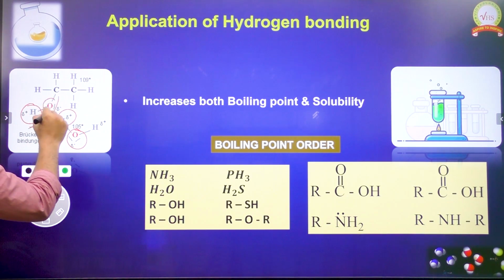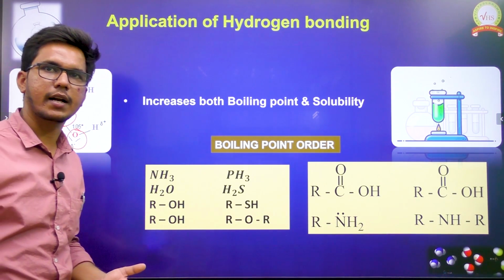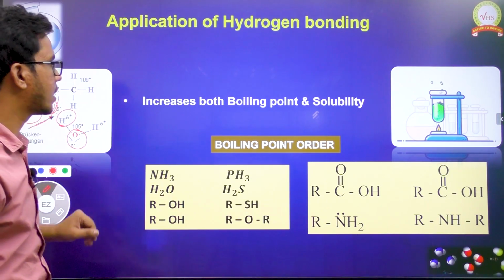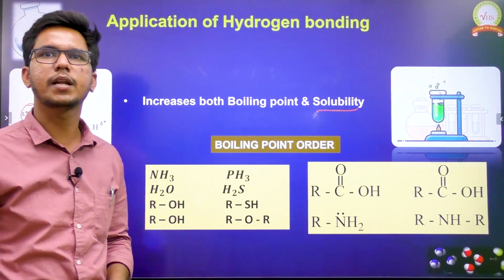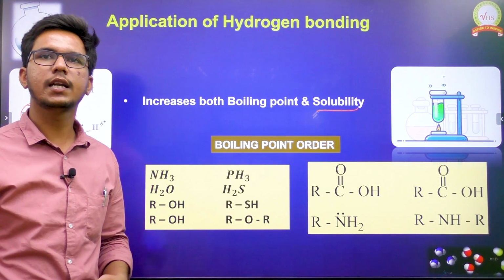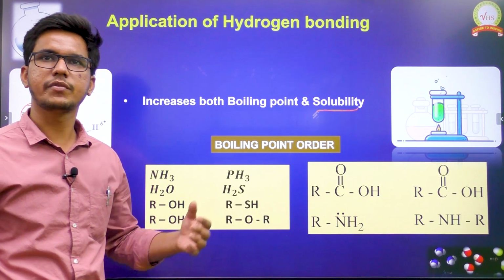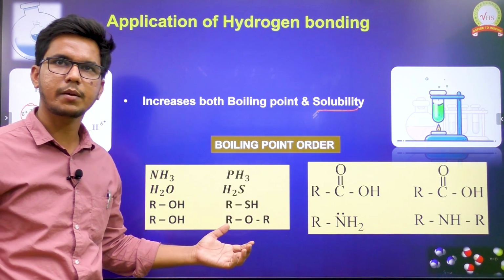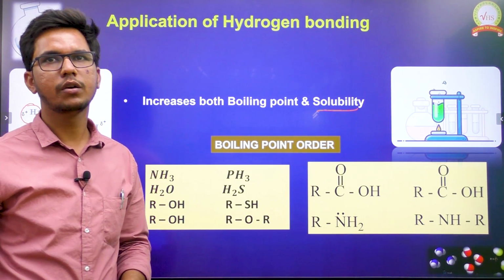Because of the force of attraction between oxygen and hydrogen of the water molecule and the alcohol, they are easily soluble in water. Alcohols are soluble in water because of intermolecular hydrogen bonding. Generally, hydrocarbons or organic compounds are hydrophobic in nature, but some organic compounds are soluble in water because of the formation of intermolecular hydrogen bonding with water.